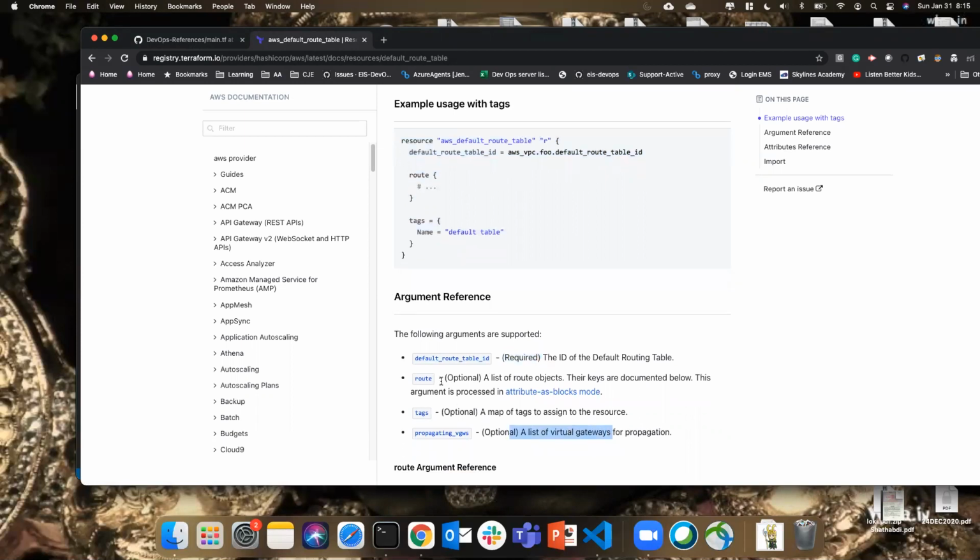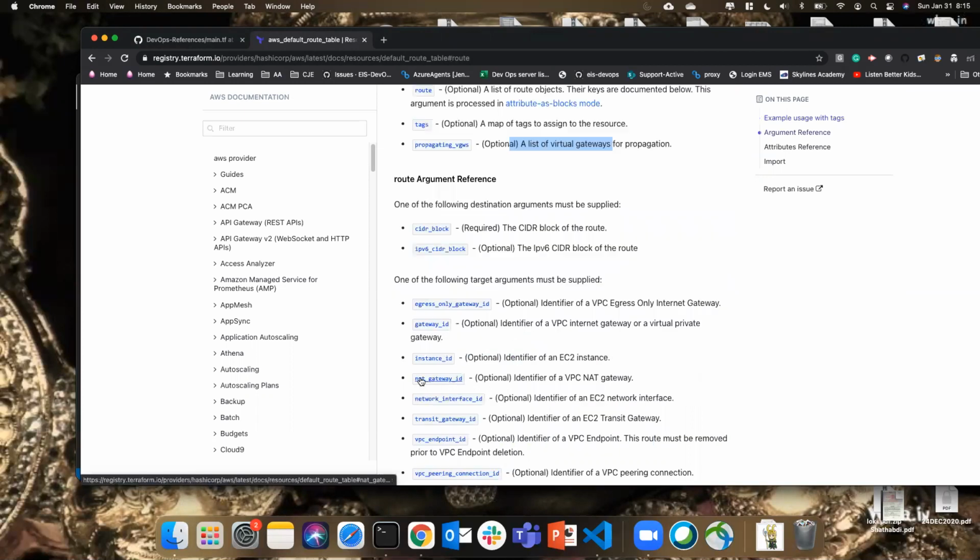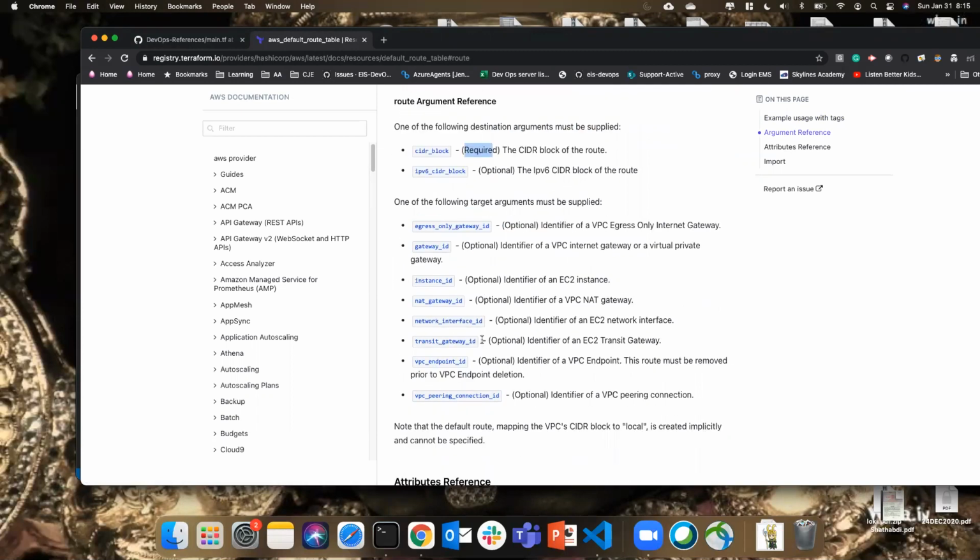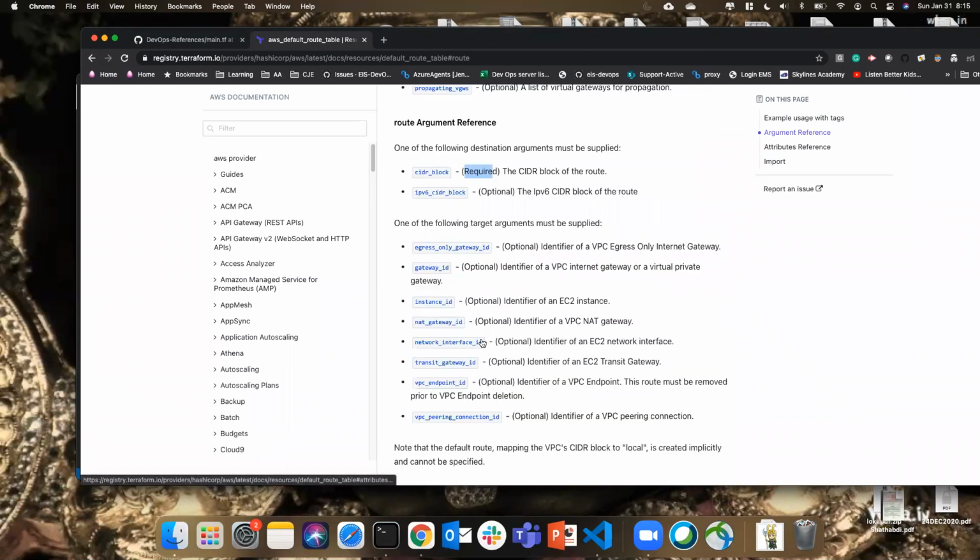Virtual gateways. So now this section, let's go ahead. Route. So the route argument references: it needs a CIDR block or IPv6 address. If you mention the route, then this is mandatory. CIDR block is mandatory, which is okay. The remaining ones are all optional, like NAT gateway ID, everything is there.